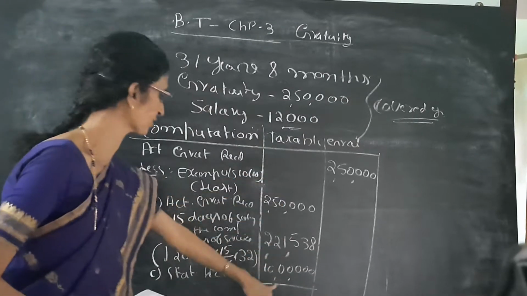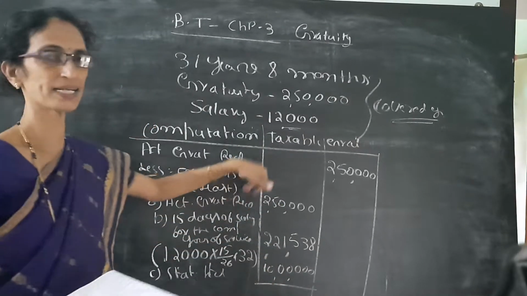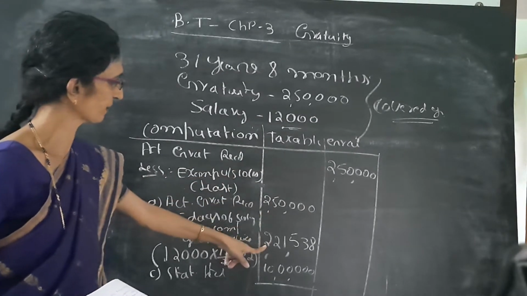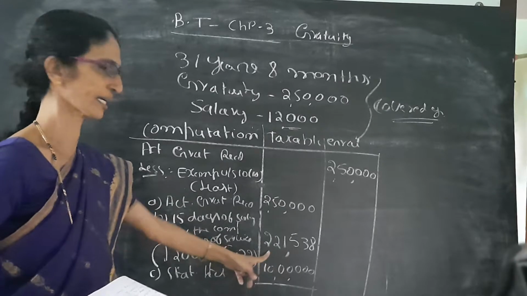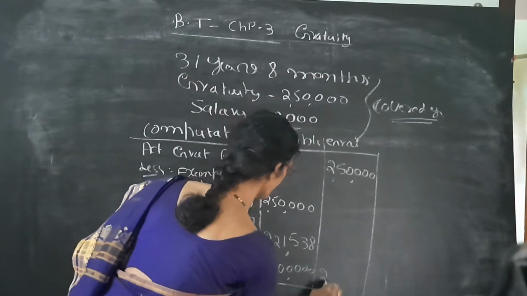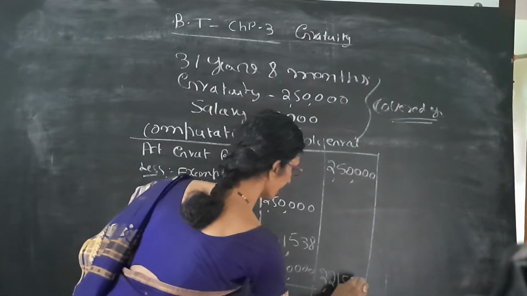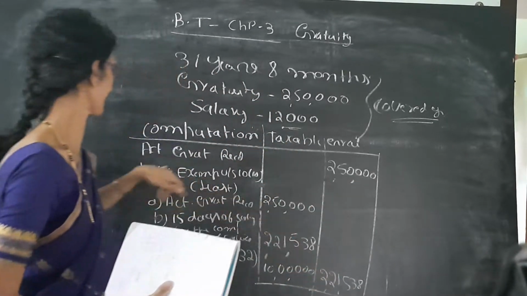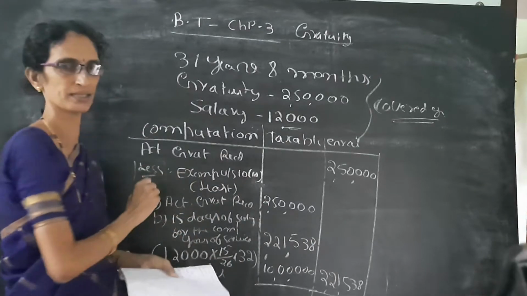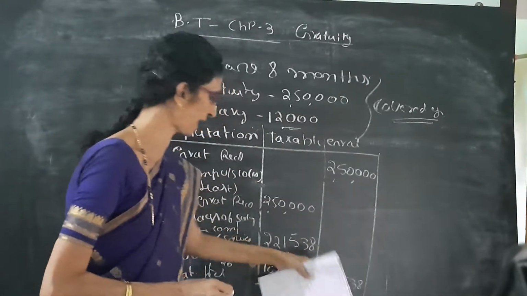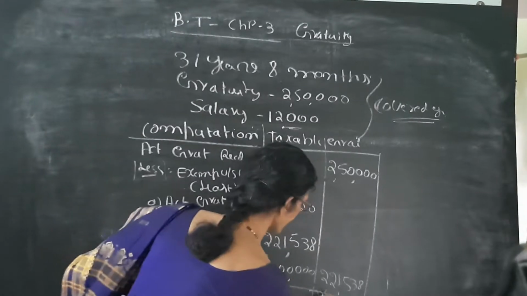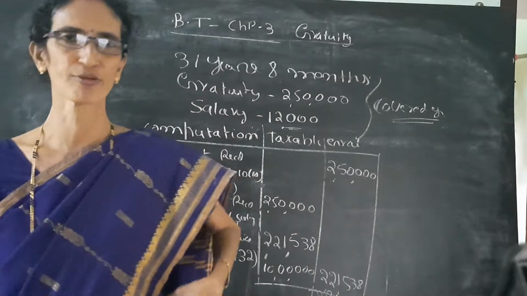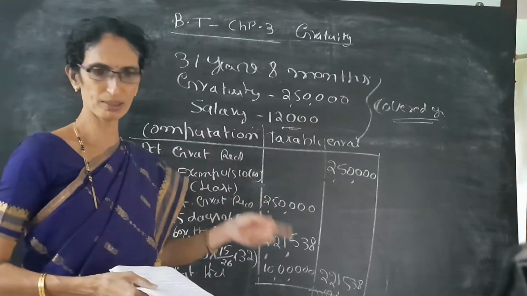Afterwards, we have to see the least of these. So it is given exempt under section 10, under that the least. So 2,50,000, 2,21,538, 10 lakh. So the least is the second one. So we have to take into consideration 2,21,538. From this 2,50,000 we have to deduct. So 2,50,000 minus 2,21,538, we get 28,462. This is a small problem.